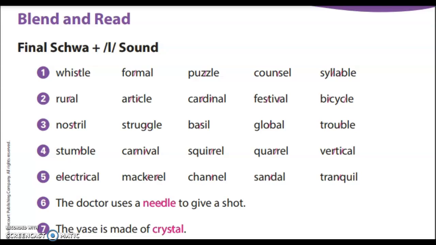And as you're looking at the ending, the final schwa sound, remember the three different ways that that final L can be spelled. It can be spelled with an LE, it can be spelled with an EL, or it can be spelled with an AL. So these are different examples using all three of those final schwa plus the L sounds.